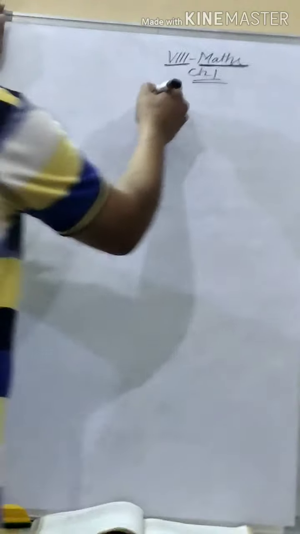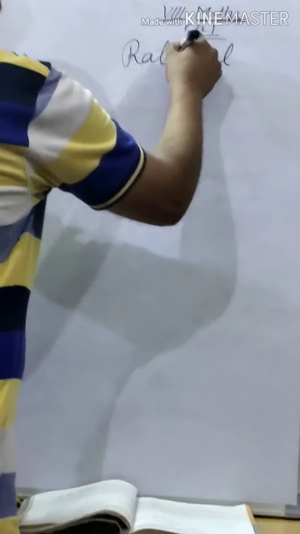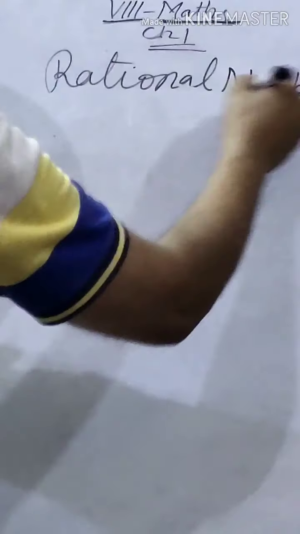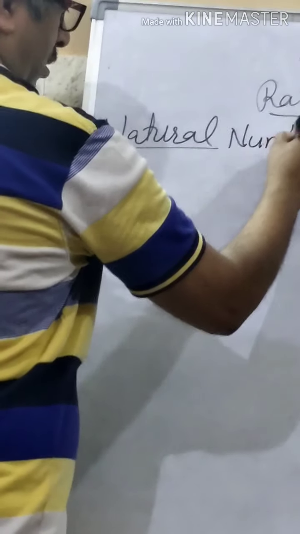Now, revision of chapter 1, rational numbers. About rational numbers, my dear students, you must know first of all, today we are revising the main concepts. Natural numbers.